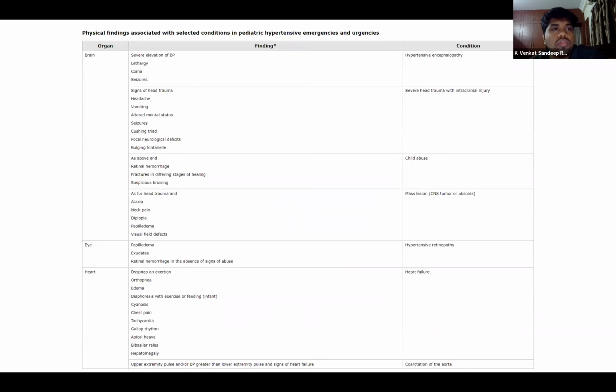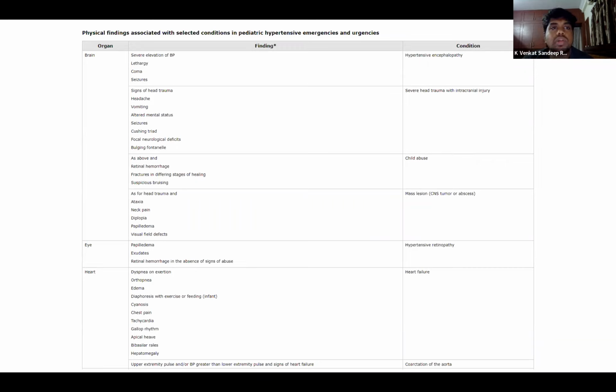Apart from that, what are the physical findings which we should look for as a clue? We should always look at each organ system and then decide if it could be a cause for the hypertension.